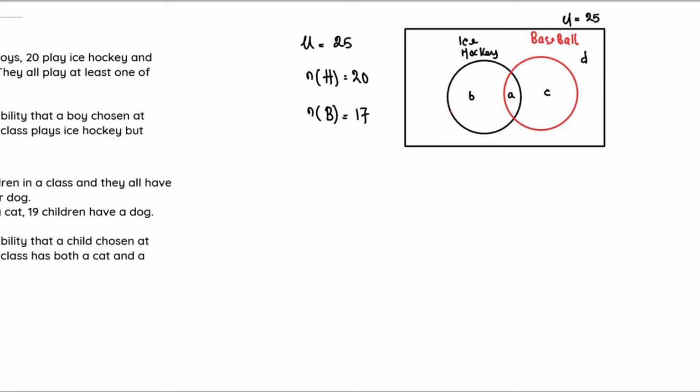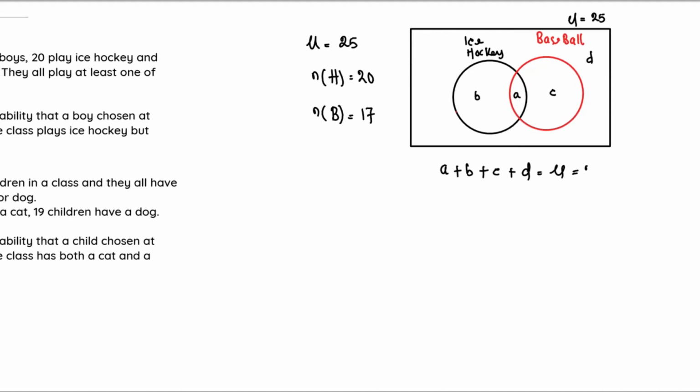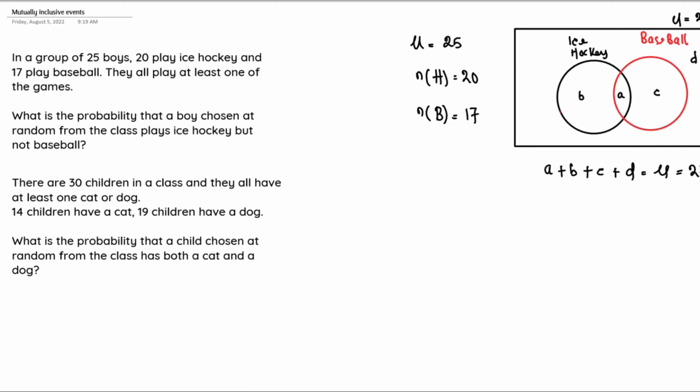So the sum of all the regions, that is A plus B plus C plus D, must actually equal the universal set, which is equal to 25. But we have to pay attention to something. The question says that they all play at least one of the games. So it's never possible for a student not to play either of the games. So in this question, this value is going to be 0, because it is never possible for a student not to play either ice hockey or baseball.